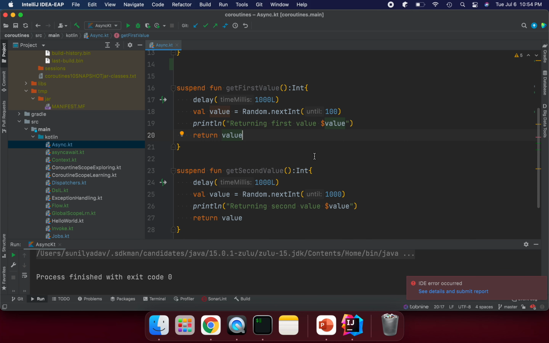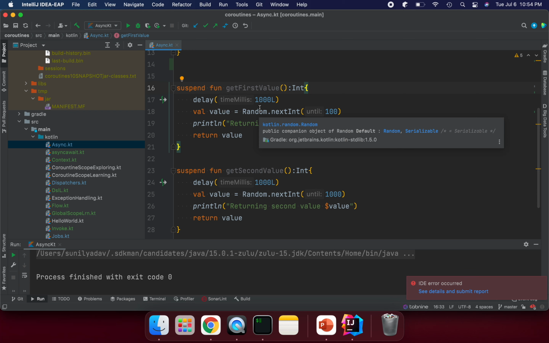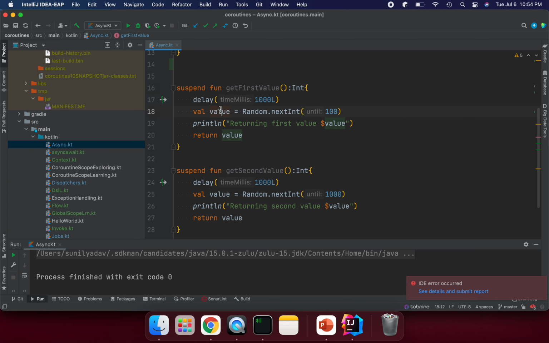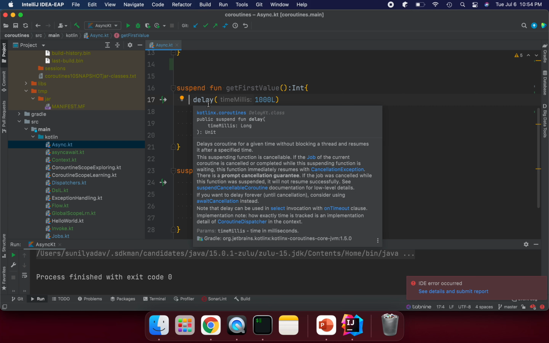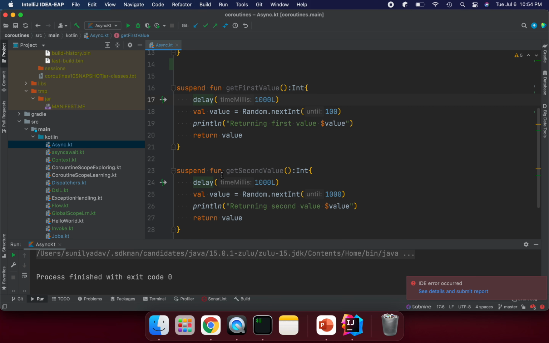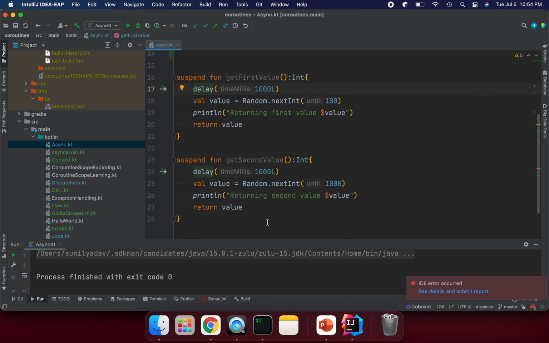Suppose we have an example. We are trying to get the first value, which returns an integer, and we have a suspending call here, a delay of like 1 second, and then we return some value. We are doing some delay because, suppose we are trying to get a value from a network call, we show that kind of delay here. So this is again a suspending function. Similarly we do the second value, again delaying for some time, and then we get the value. So how are we going to get these values?